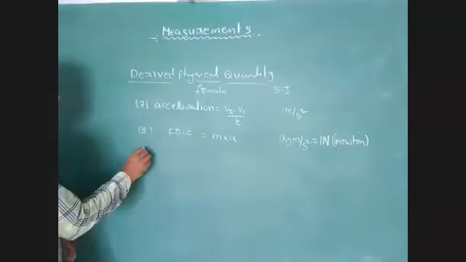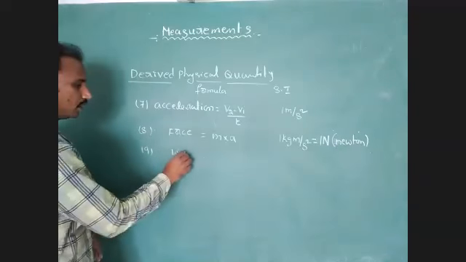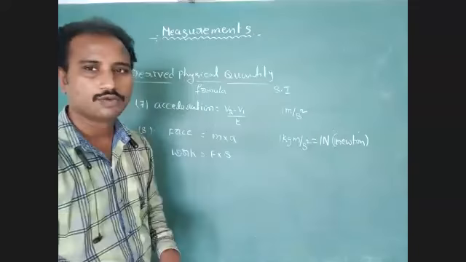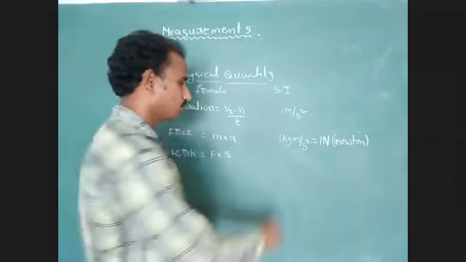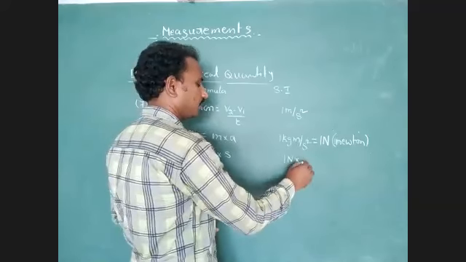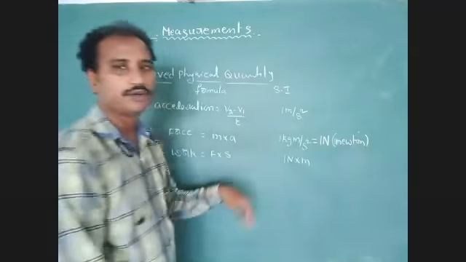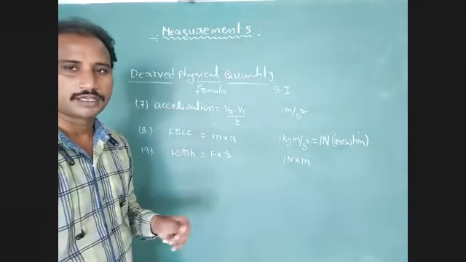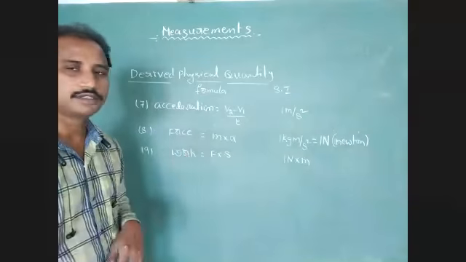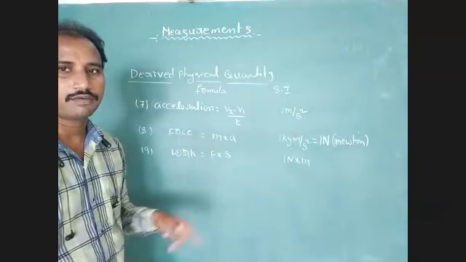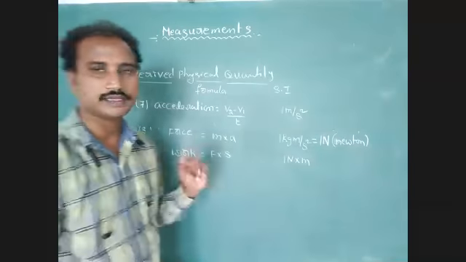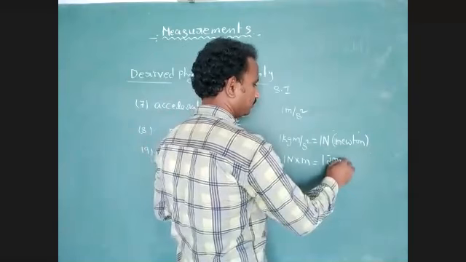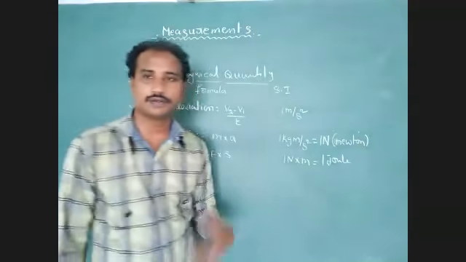Okay, next one, 9th one. Work. Work equal to force into displacement. The unit of force is 1 Newton, the unit of displacement is 1 meter, so 1 Newton meter. But work was explained by Joule, he is the scientist. In honor of the scientist, we have given the unit of work as 1 Joule. 1 Newton meter equal to 1 Joule.